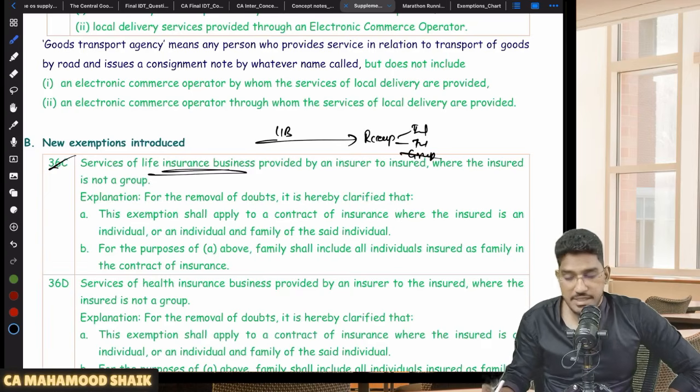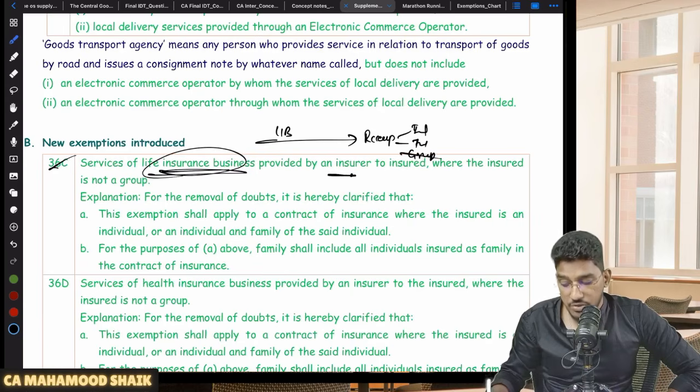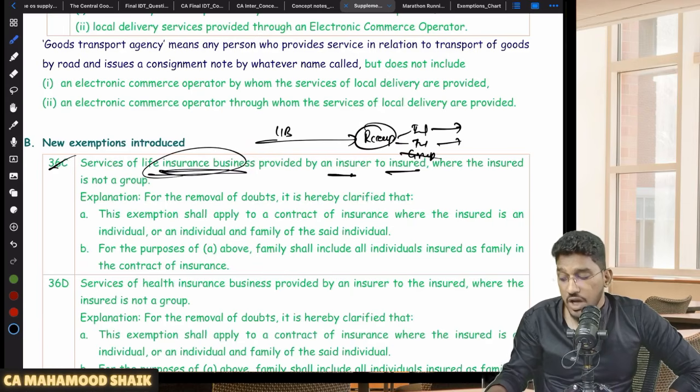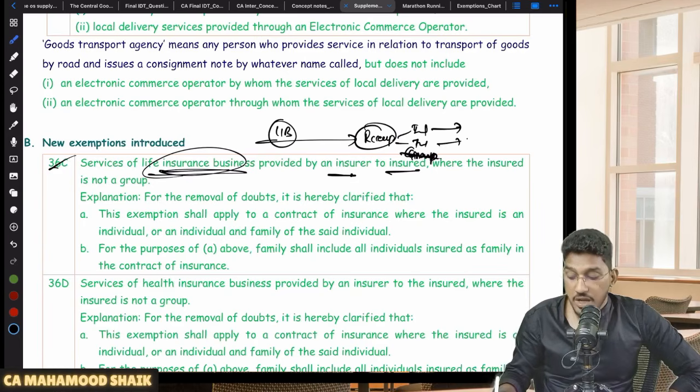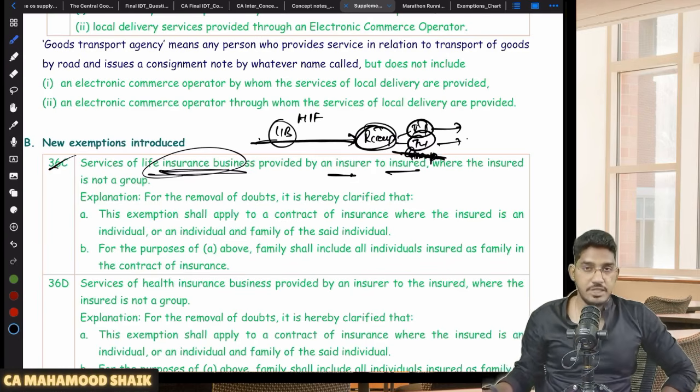Services of life insurance business provided by an insurer to the insured, who can be either an individual or an individual along with his family but should not be a group, are exempted. Not just life insurance, even health insurance business provided by an insurer to an insured who is an individual or a family, but not a group, will be exempted.